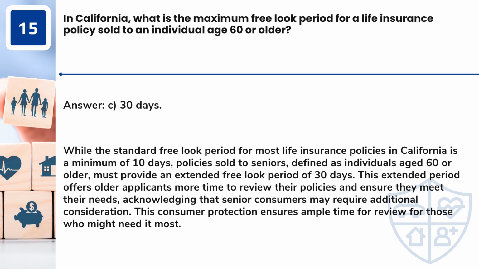Answer: C. 30 days. While the standard free look period for most life insurance policies in California is a minimum of 10 days, policies sold to seniors, defined as individuals aged 60 or older, must provide an extended free look period of 30 days. This extended period offers older applicants more time to review their policies and ensure they meet their needs, acknowledging that senior consumers may require additional consideration. This consumer protection ensures ample time for review for those who might need it most.